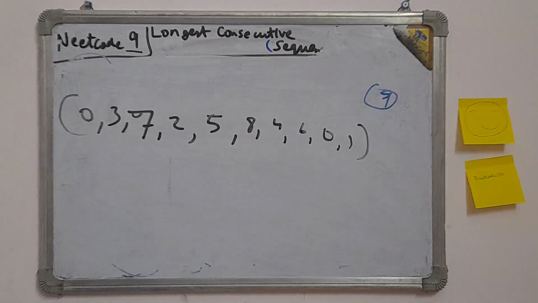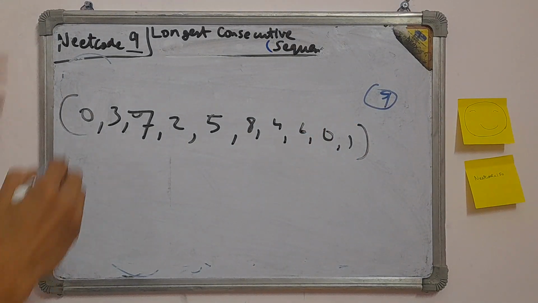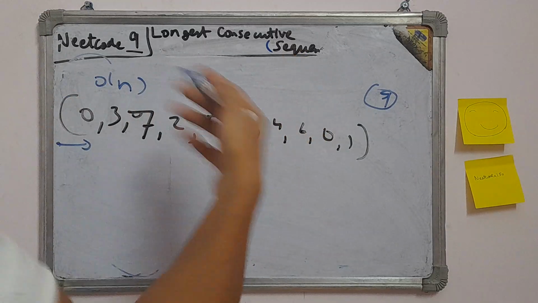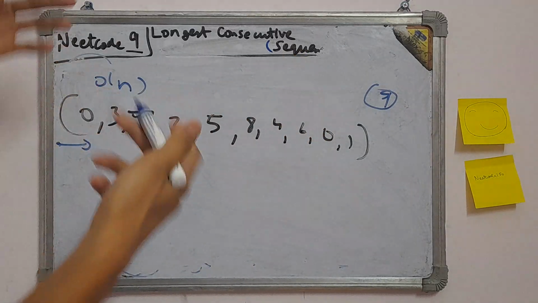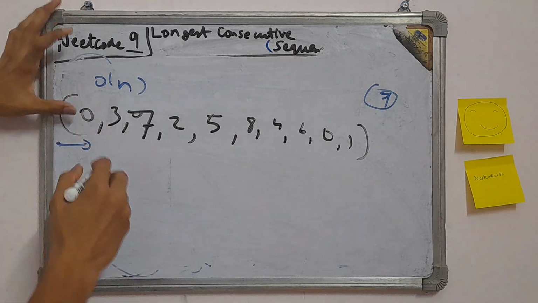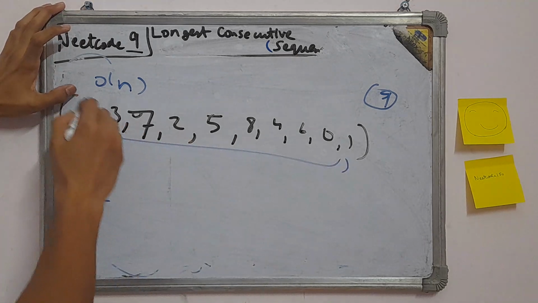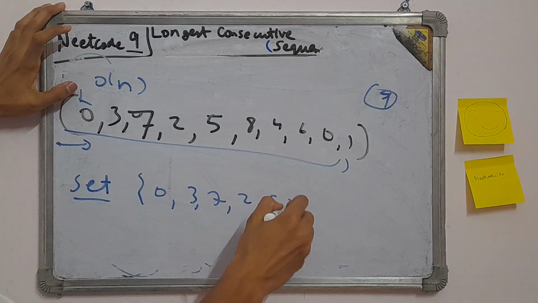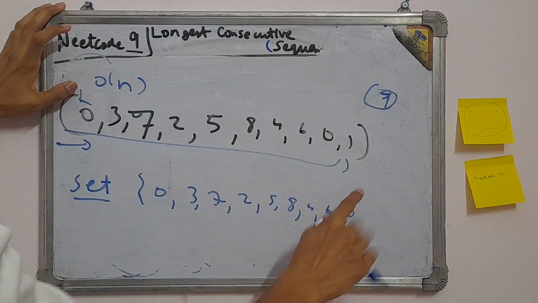Let's see if we can get that or not using this optimal approach. So what we want is, we have to do it in O of n. This is the target. That means we can only loop again and again, but not too many times, like max 2 or 3 loops. So what we'll do is use a set to store the elements we have seen so far. So in the one loop, we will do the full loop and add each element to the set. So the set we got is 0, 3, 7, 2, 5, 8, 4, 6, 0 does not repeat because 0 is already here, and 1.